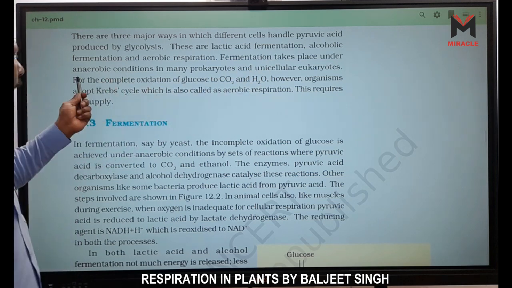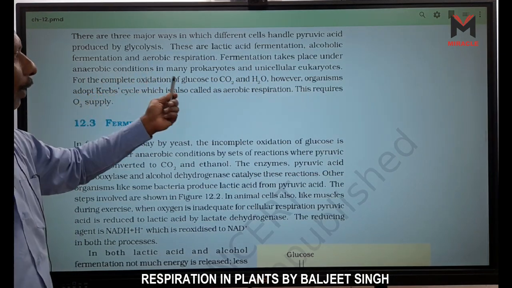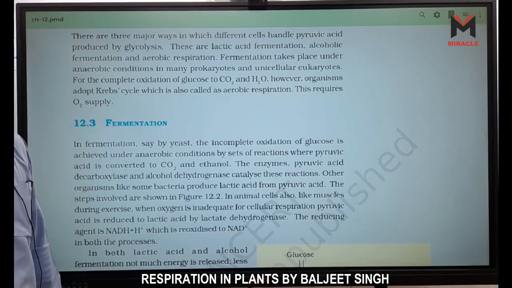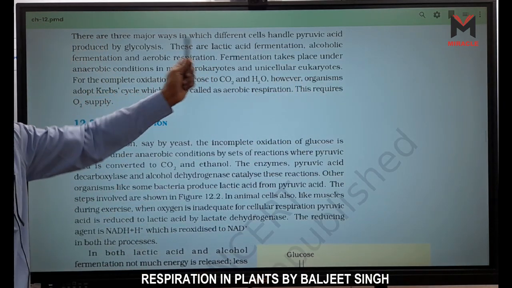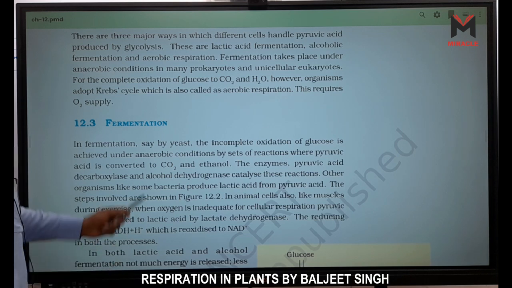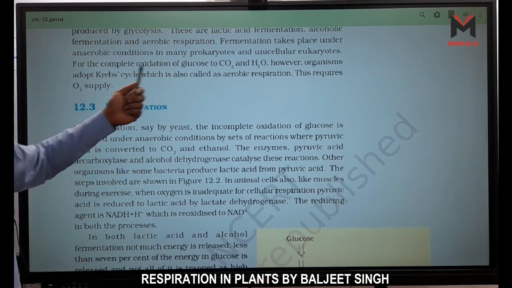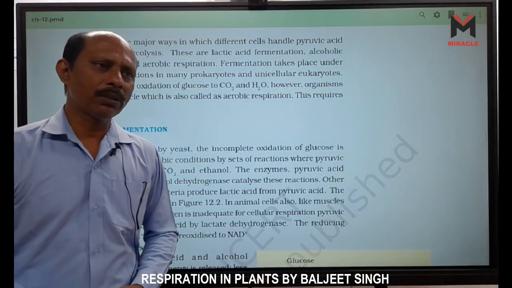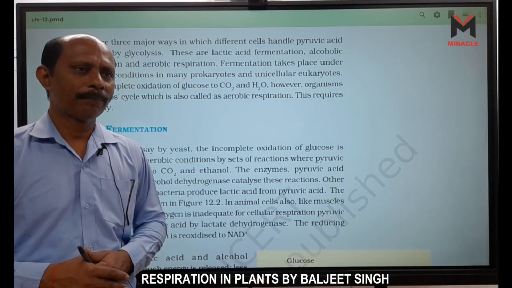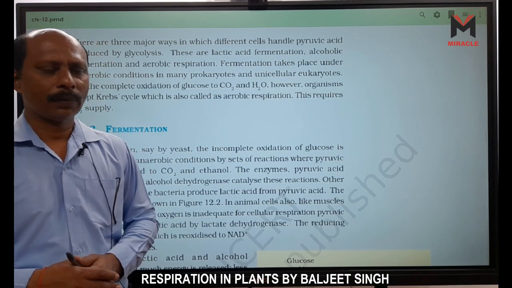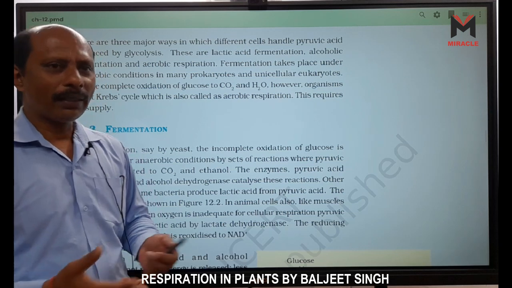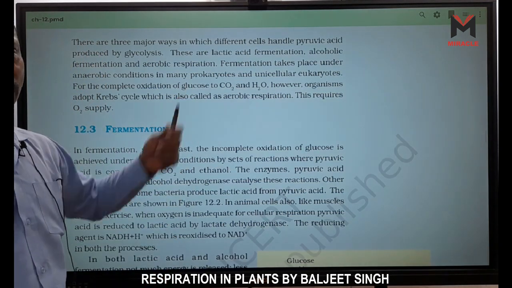Fermentation takes place under anaerobic conditions in many prokaryotes and unicellular eukaryotes. For example, among prokaryotes, anaerobic bacteria and eubacteria are examples of this fermentation.